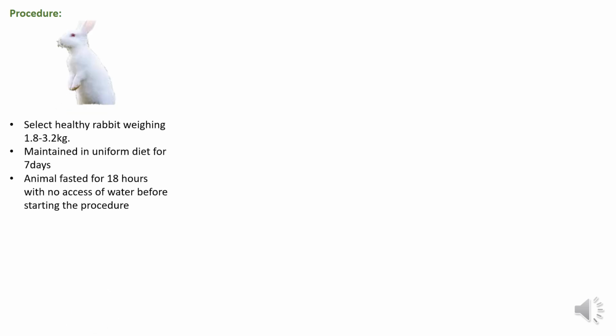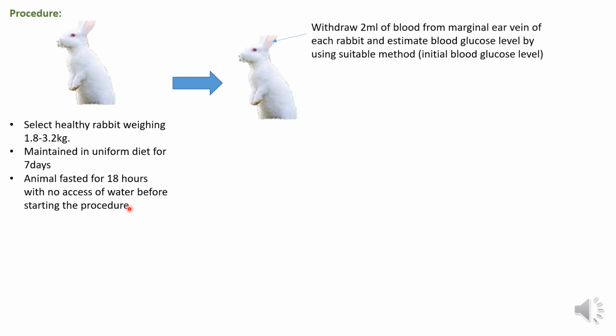First, select healthy rabbits weighing 1.8 to 3.2 kg. Maintain them on a uniform diet for 7 days. The animals are fasted for 18 hours with no access to water before the start of the experiment. Then withdraw 2 ml of blood from the marginal ear vein of each rabbit and estimate the blood glucose level by using a suitable method.